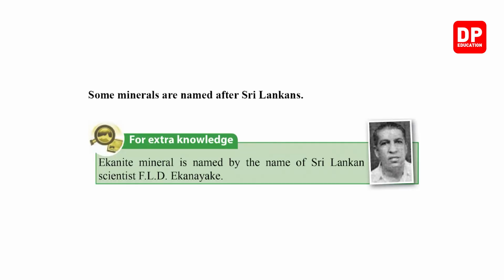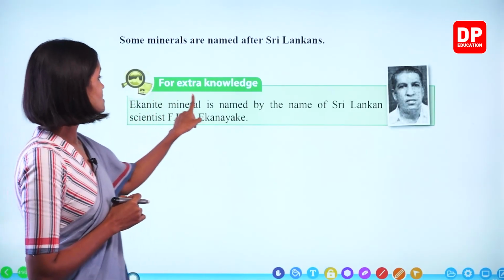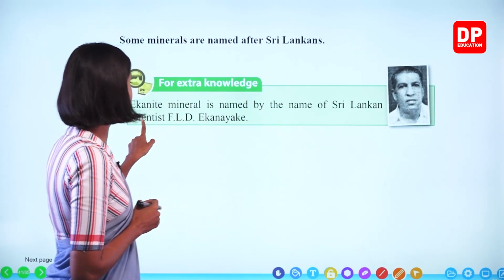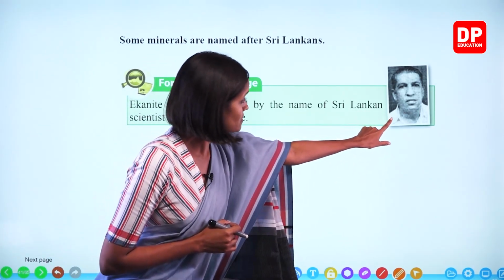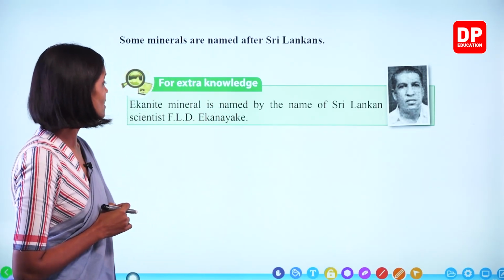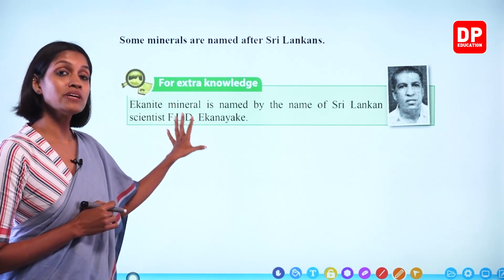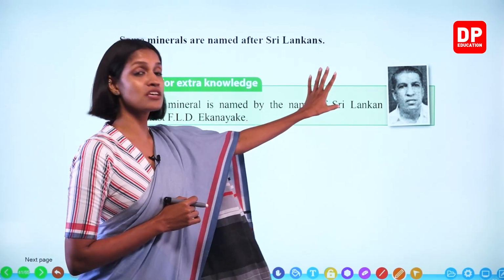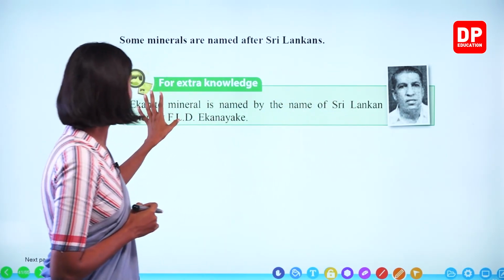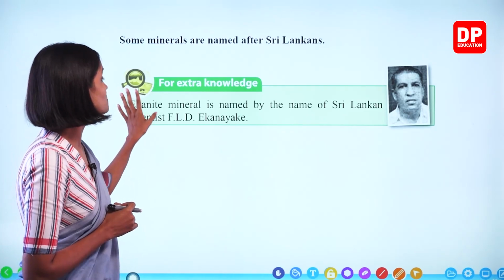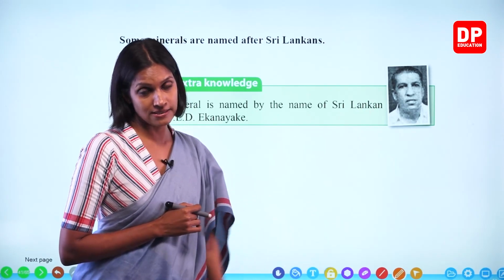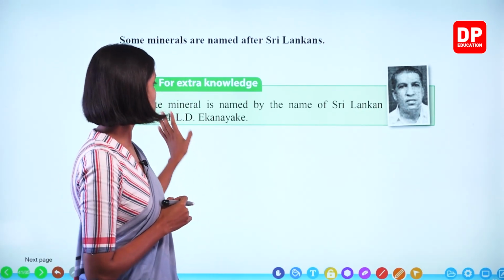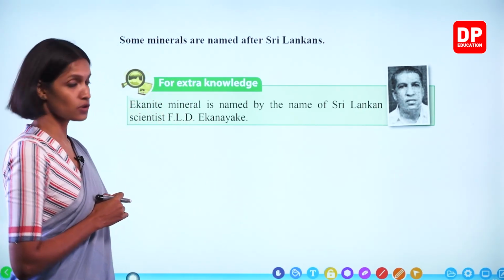Some minerals are named after Sri Lankans. Let's see. This is interesting. Aconite mineral is named after the Sri Lankan scientist F.L.D. Ekanayaka. This is Mr. F.L.D. Ekanayaka, right? It is named after him because he was the person who discovered this mineral. Right, children? Therefore, this mineral is named after him. Okay, children?